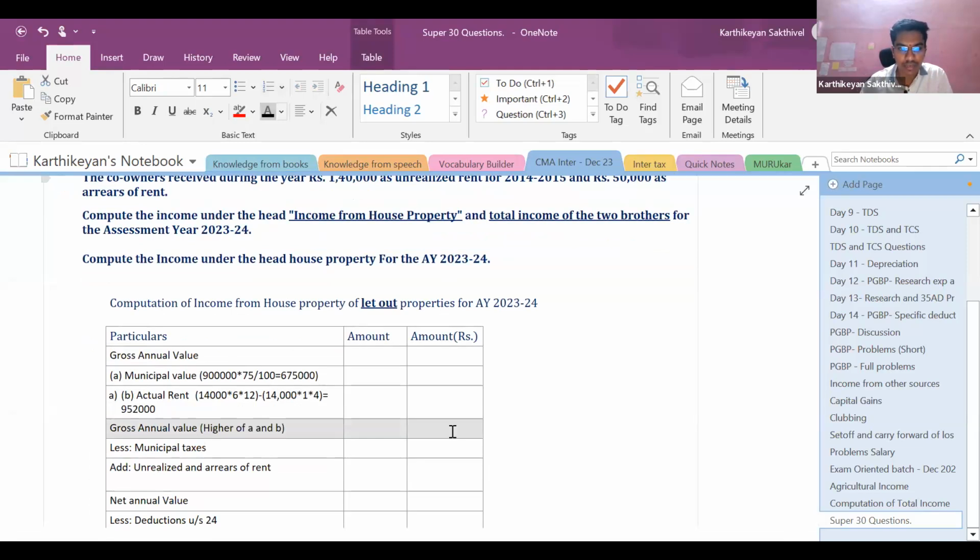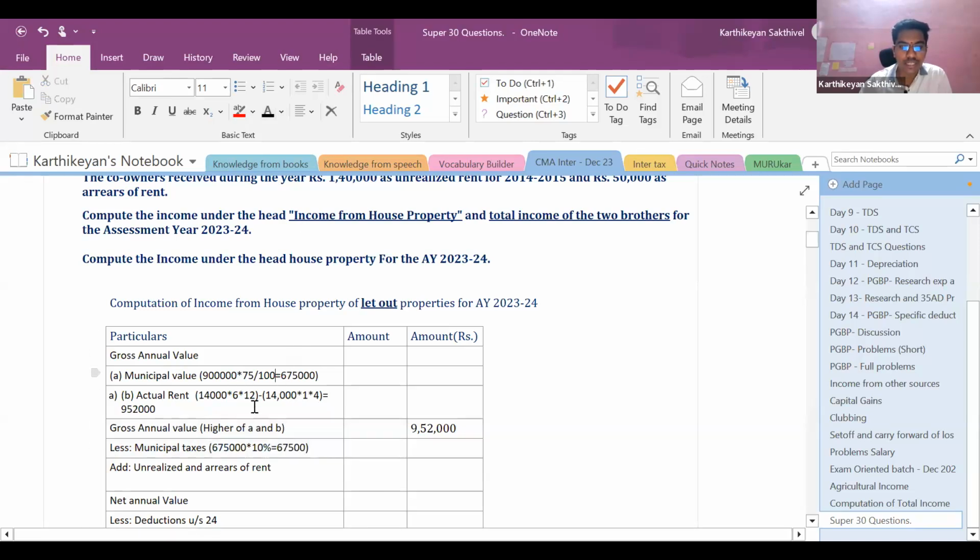So what is the higher of A and B? It is 9,52,000. Okay. Next, less municipal taxes. As far as municipal taxes is concerned, we have already discussed that. For the let out properties alone, you should take the municipal taxes paid as deduction.